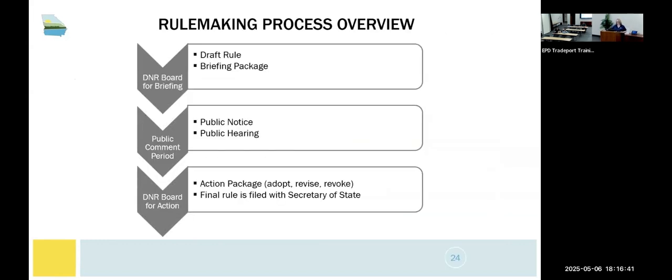So here's a high-level overview of how the rulemaking process works. A draft rule is created and presented to the DNR board. Then a public notice is issued, and a public hearing will be held. Once the public comment period has ended, all comments are addressed, and the rule is then presented to the DNR board for action. Once approved, it is filed with the Secretary of State.